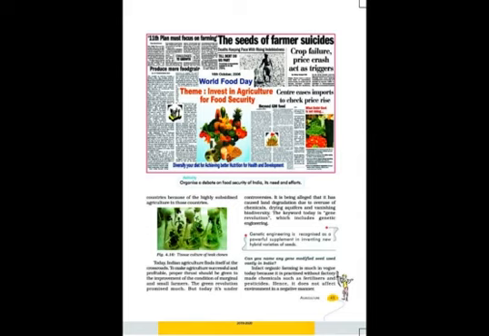The high MSP and subsidies in input and committed FCI purchases have distorted, that is spoiled, the cropping pattern. More and more farmers want high MSP, they want subsidies, and the FCI is also committed to procure the food grains from the farmers. All these things have spoiled the cropping pattern. Due to all these incentives, farmers in Punjab and Haryana are growing only paddy and wheat, because government procurement is there for these crops. Wheat and paddy are being grown more and more for the MSP they get.